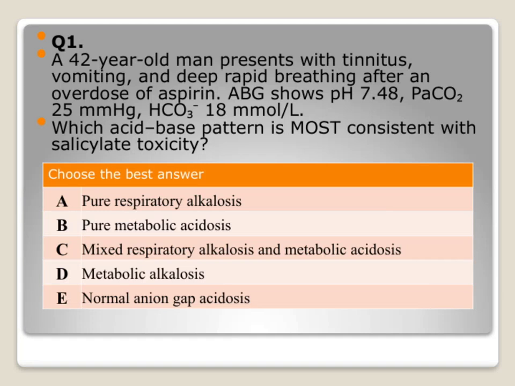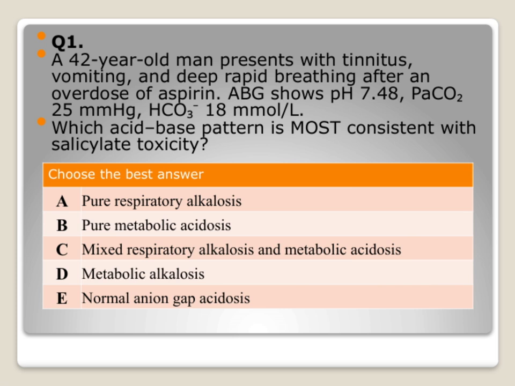Let's look at this case. We have a 42-year-old man presenting with tinnitus, vomiting, and rapid deep breathing following an aspirin overdose. The ABG results show a pH of 7.48, which indicates alkalosis, a PaCO2 of 25 mmHg, which is low, and a bicarbonate level of 18 mmol/L, which is also low.